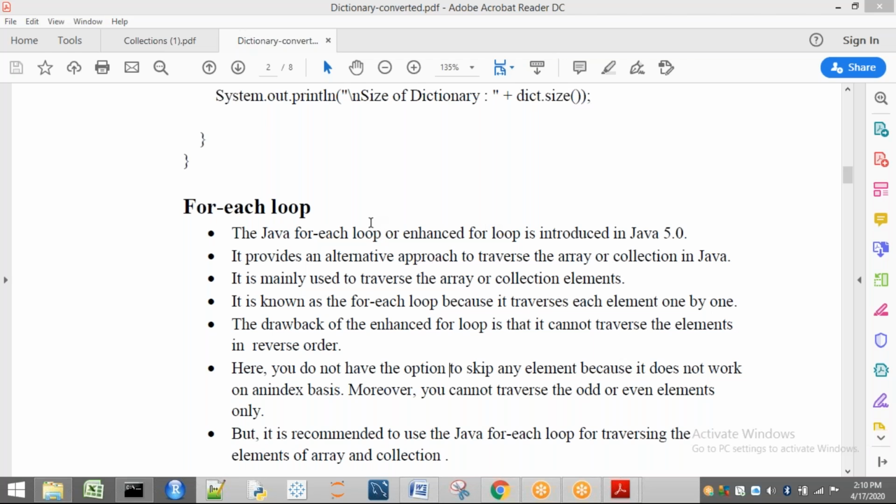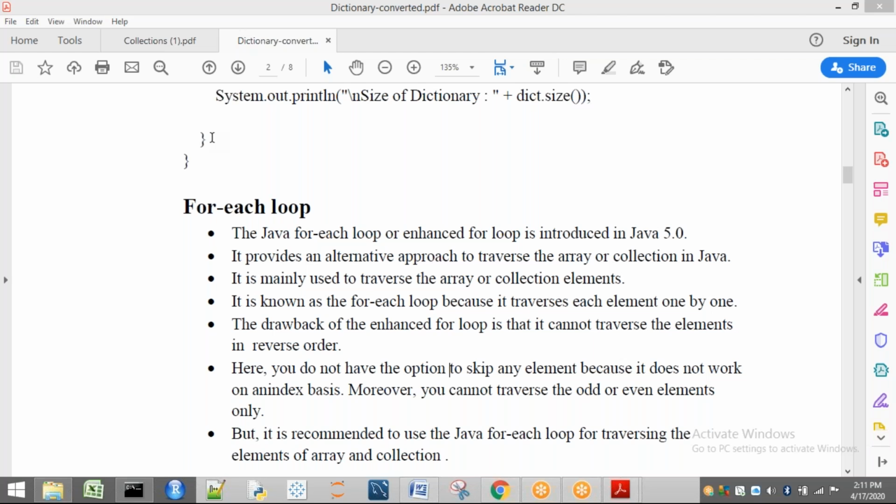So the Java for each or enhanced for loop was introduced in which version? Java 5.0. It is an alternate approach. Generally, if I want to get the elements of an array, we write for i equal to 0, i less than n, i plus plus, and inside that System.out.println a of i. Let us consider a has 10 elements. The loop continues as a of 0, a of 1, a of 2, and so on up to a of 9.